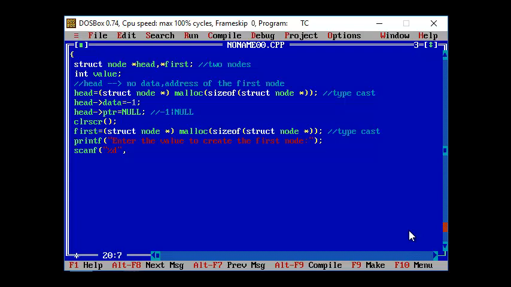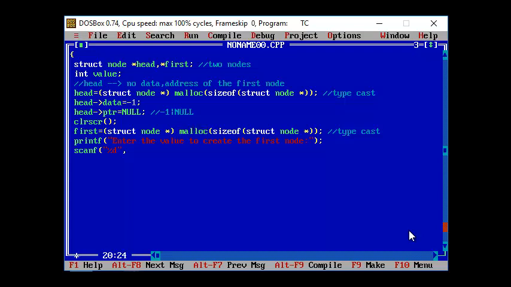Again, for your first node, we are going to get the size of your structure node, and that amount of space will be allocated through the malloc function. It will return a void pointer that carries the address of the first byte of the element, and that has to be typecasted to the corresponding structure node. If you are still not aware of the concept of malloc or dynamic memory allocation, you can refer to the previous video where we discussed it a lot.